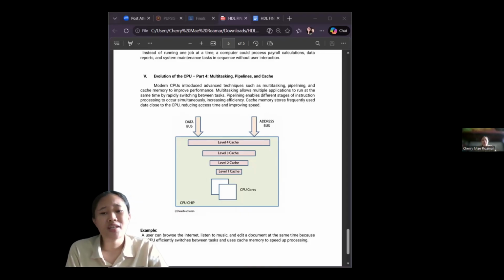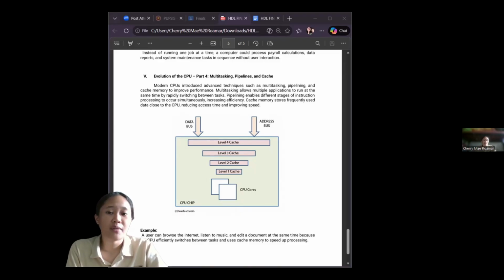The final part explains how the CPU became faster and more efficient through advanced techniques. The video discusses the introduction of 32-bit processors, which allowed CPUs to handle more data and access larger amounts of memory.